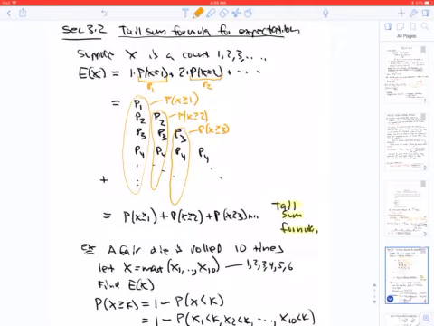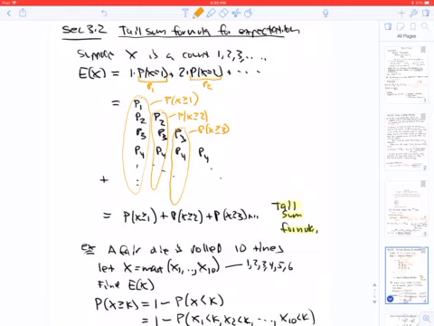So here's how the tail sum formula comes about. When X is a count, 1, 2, 3, and so on, we can write the expectation as 1 times the probability that X is 1 plus 2 times the probability that X is 2, and so on. And so we have P1, and then we have 2 P2s, and then we have 3 P3s, 4 P4s. And if you look at the columns then, we see that the first column here is the probability that X is greater than or equal to 1. The second column is the probability that X is greater than or equal to 2, and so on.